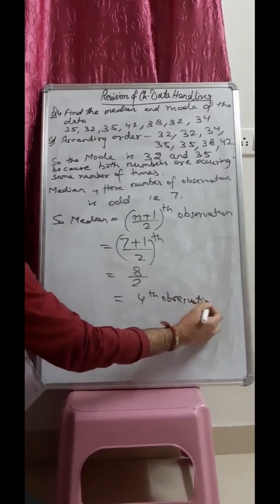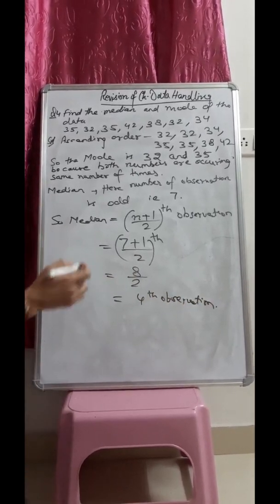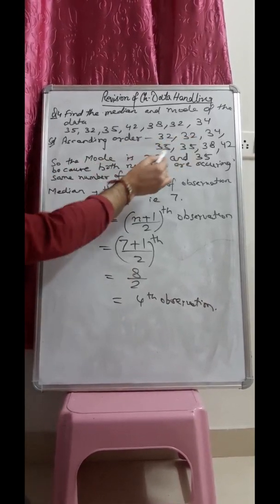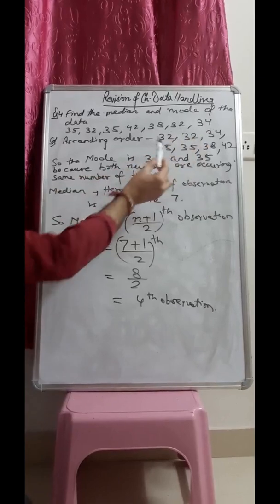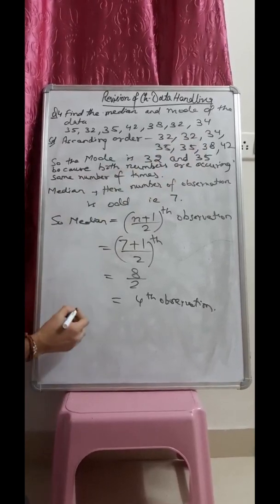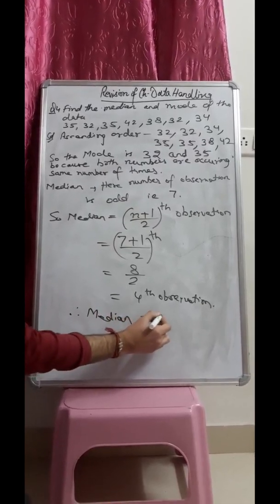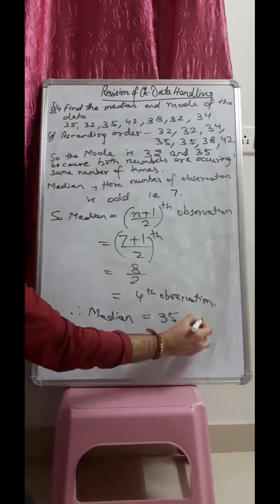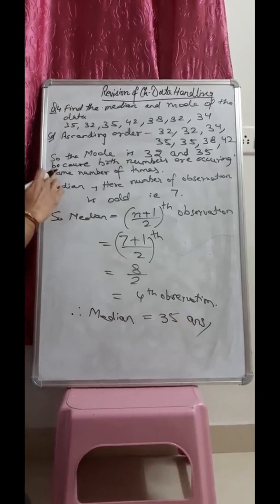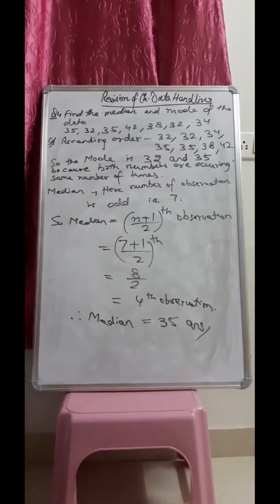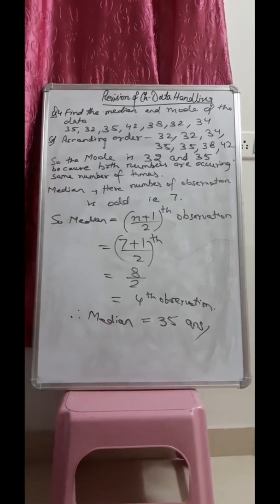So now we have to see the 4th observation, that is the 4th number in this ascending order. 1, 2, 3, 4. So 4th number is 35. So the median will be equal to 35. So the answer is, mode is 32 and 35 and the median is 35. So in this way we can find out our mode and median.